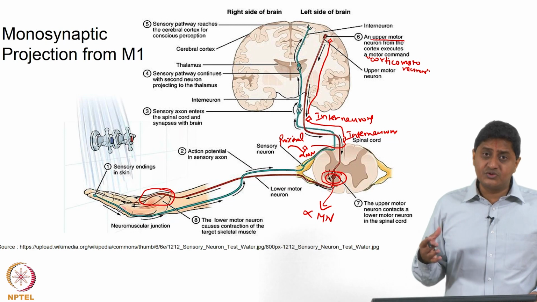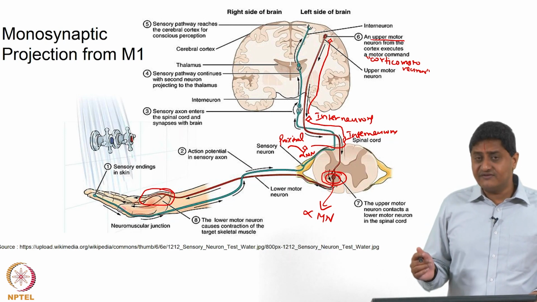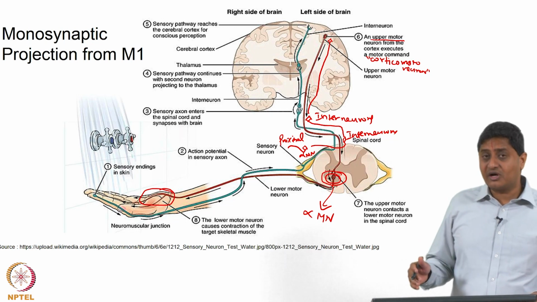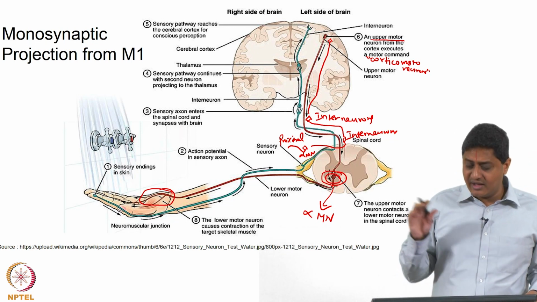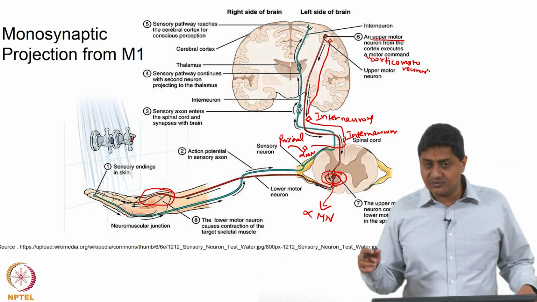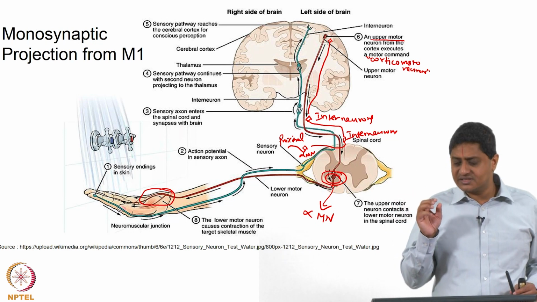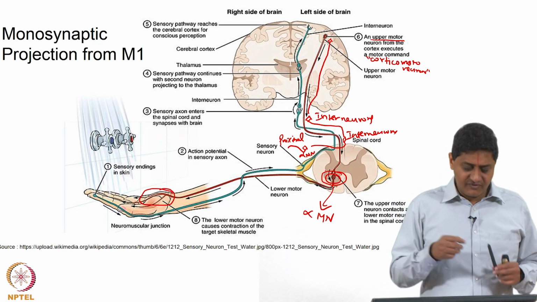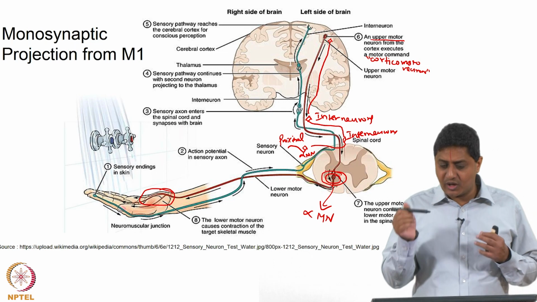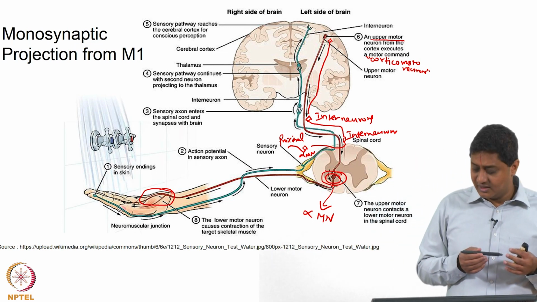The number of such alpha motor neurons that receive such monosynaptic projections from corticomotor neurons is much higher in humans when compared with other species. So, this is the reason why our hand and fingers are so dexterous. We are able to manipulate tools and objects with ease when compared with other animals, right.